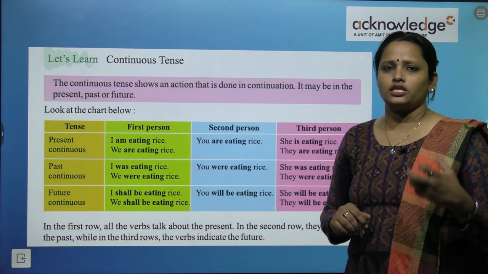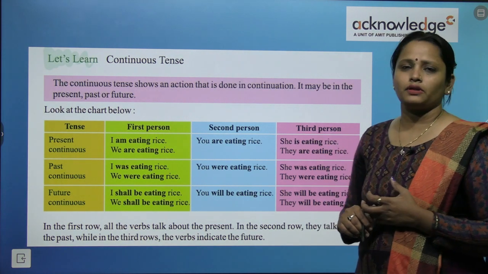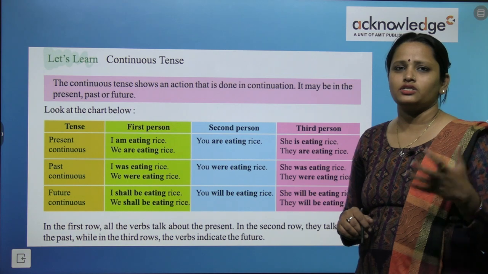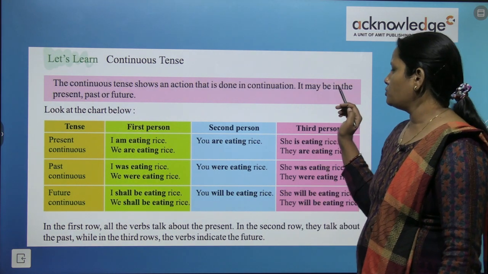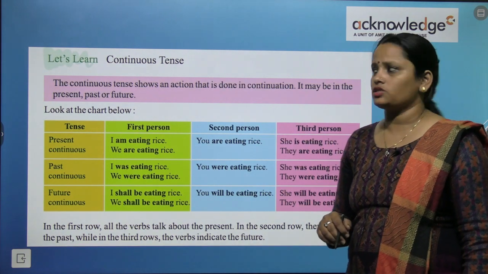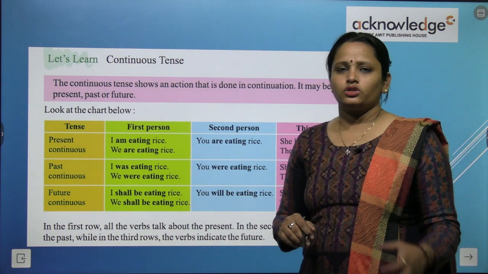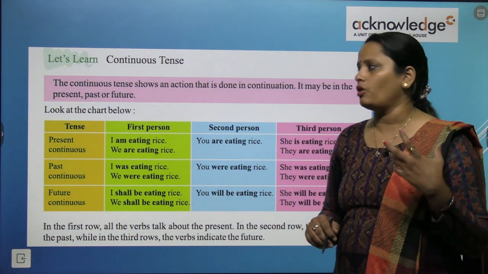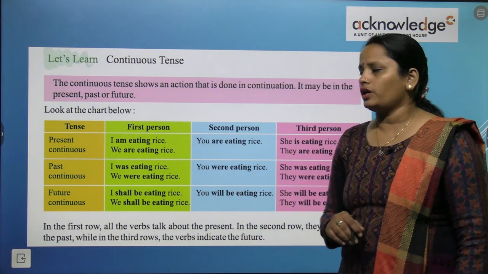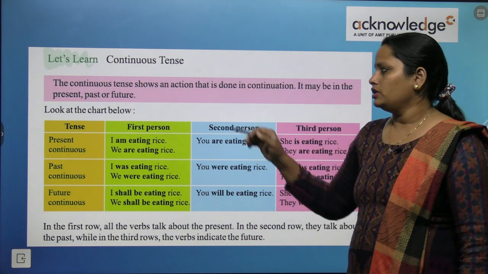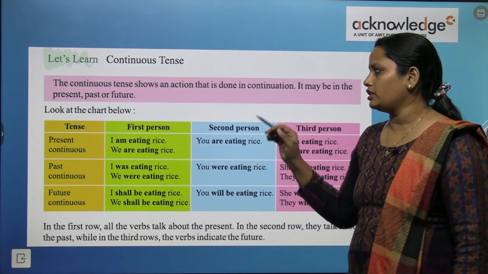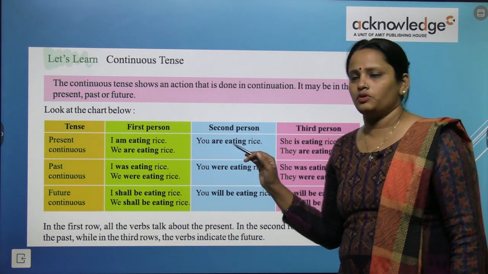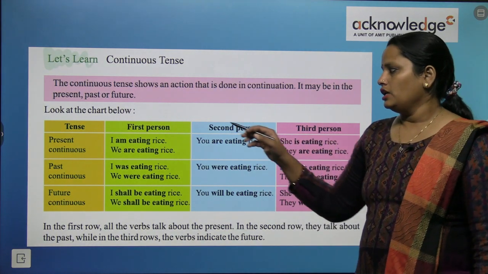So continuous tense ऐसे action के बारे में बताता है जो continuation में चला आ रहा है. It may be in the past, present or future form. So ये किसी भी फॉर्म में हो सकता है, past form, present form और future form. Now look at the chart below. Here some tenses are given, then the first person, second person and the third person.